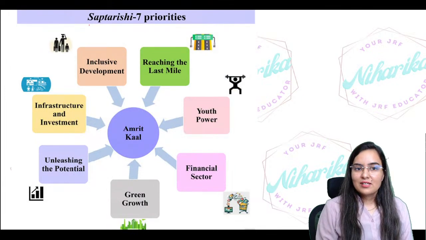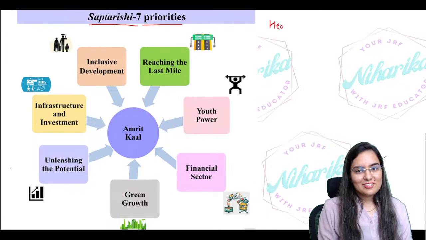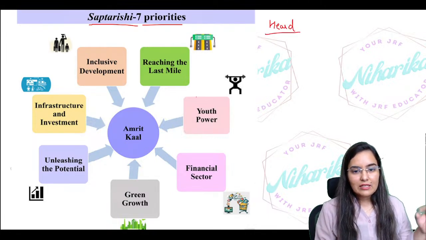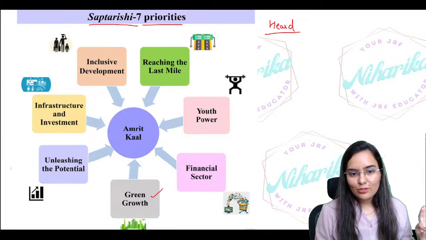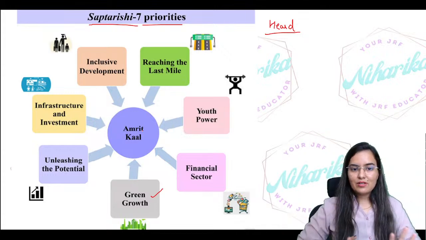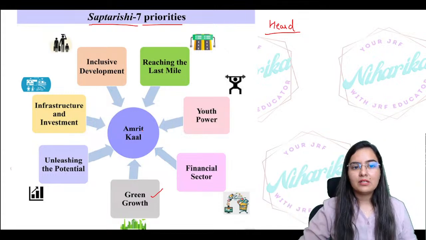Now, Saptarishi, seven priorities. I'm sure you have heard this very recently, including green growth also. Please note the seven priorities related to Amrit Kal.